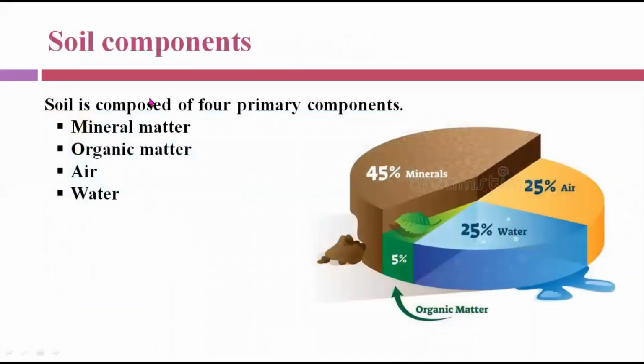Now, what are the soil components? Soil is composed of four primary components, which are mineral matter, organic matter, air, and water. Here is the percentage of these components. Minerals are 45% of the soil, air is 25%, water is 25%, and 5% is organic matter.